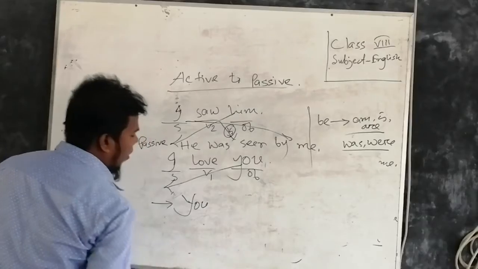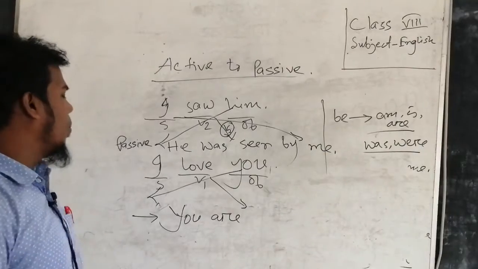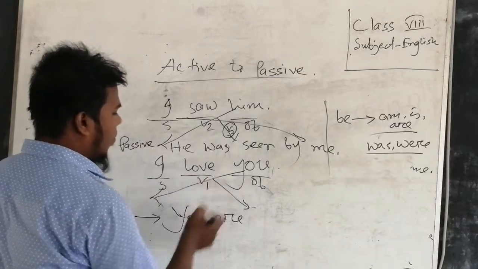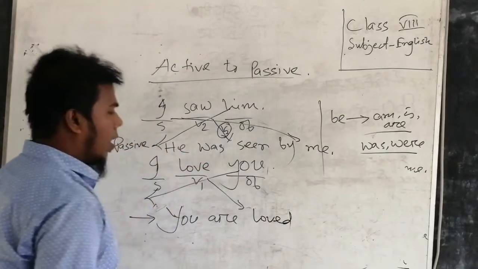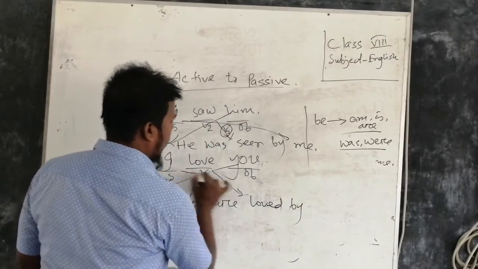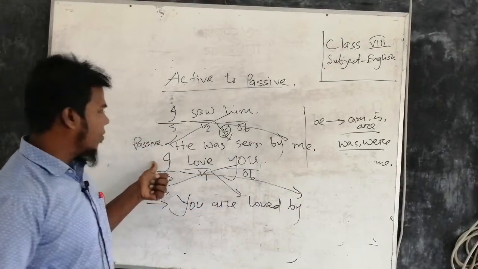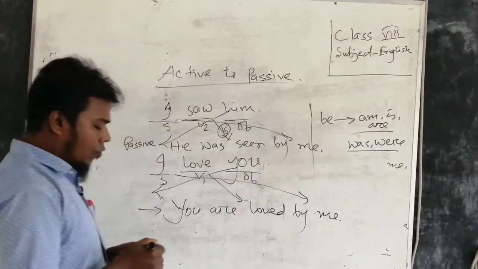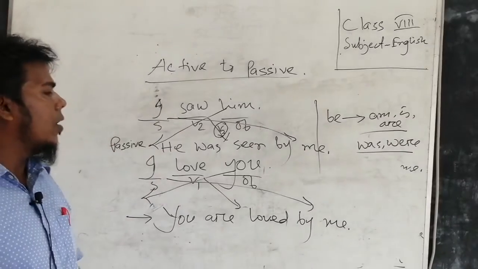You is the second person, so we can take are. Then we will write the main verb in past participle form. Love is the present form, and the past participle form will be loved. And we have to add the preposition by. Finally, we will write the object form of the subject. Here, the subject is I, so me will be the object. In this way, we can change any sentence of present tense and past indefinite tense.